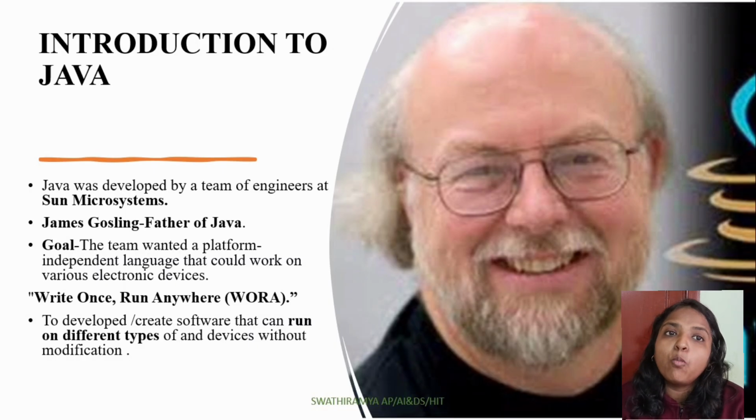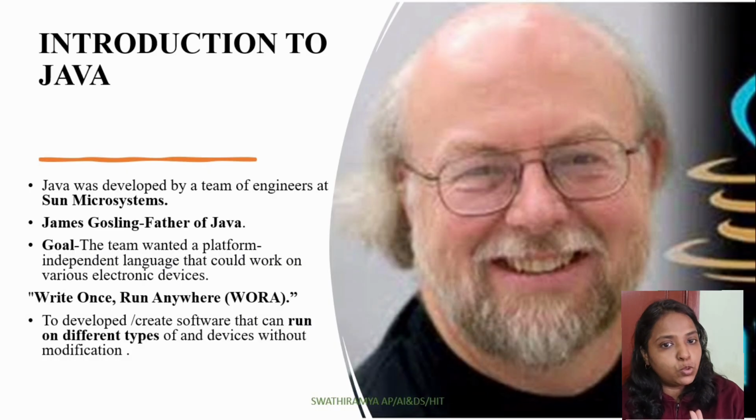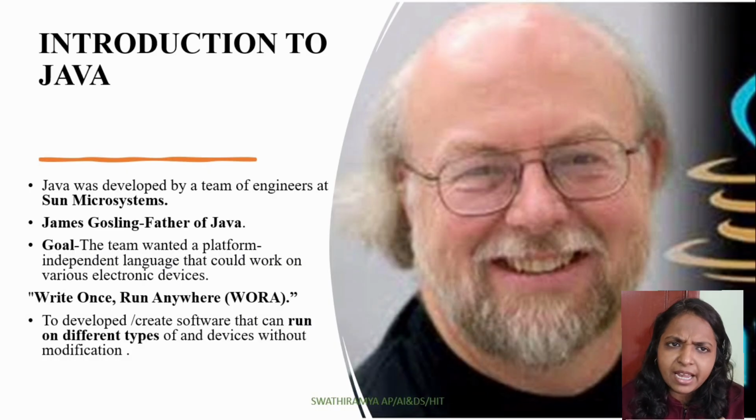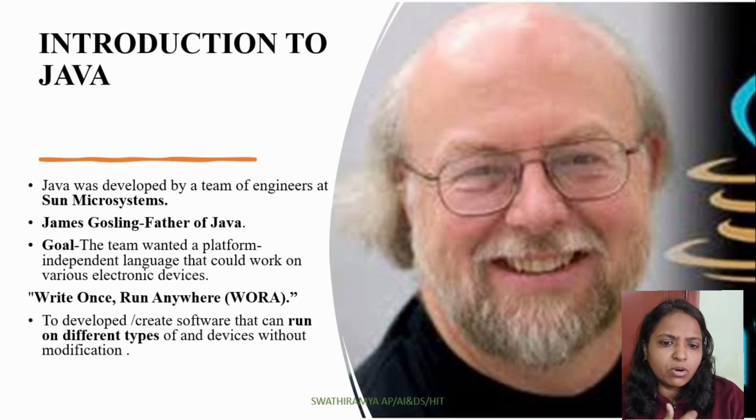JVM is nothing but the Java Virtual Machine. We will understand exactly how it works in the forthcoming slides. So before getting into that, let's have a look at the history of Java.